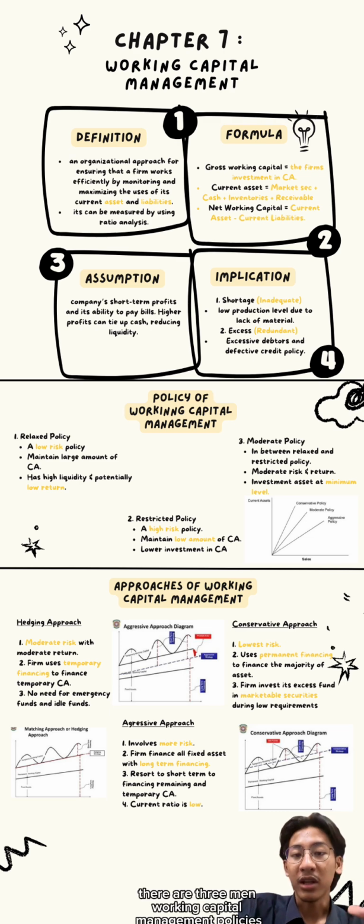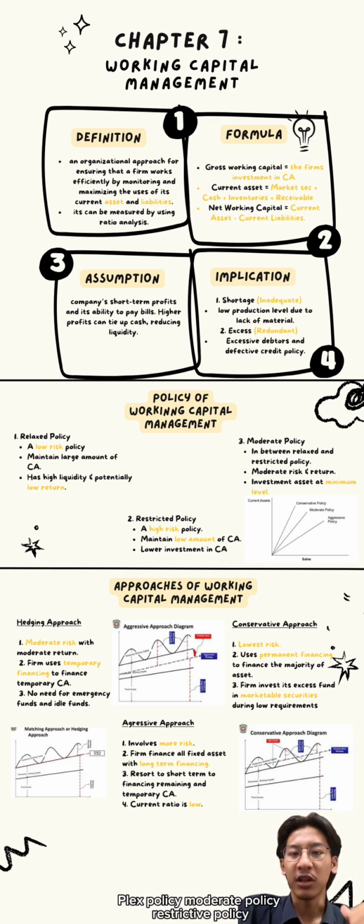Working capital management policies. There are three main working capital management policies that a company can adopt: relaxed policy, moderate policy, and restricted policy. There are also three main approaches to working capital management.